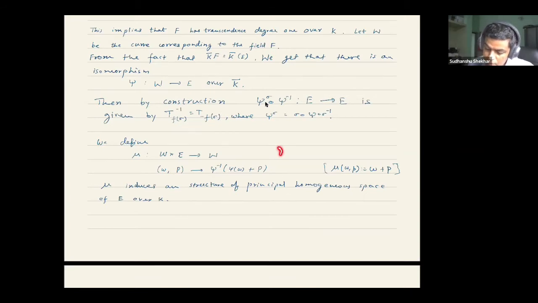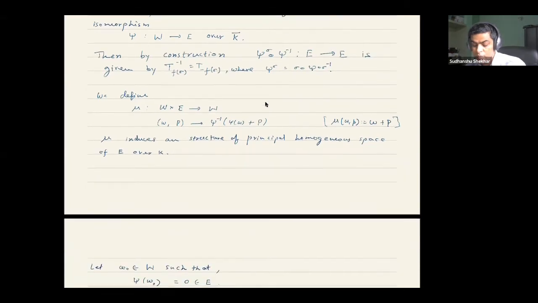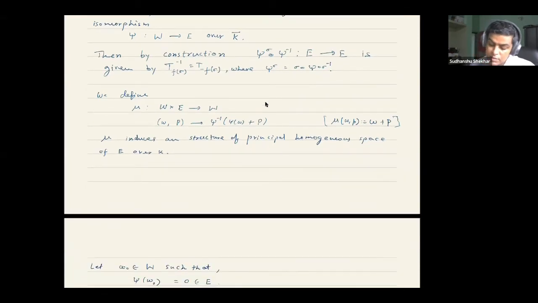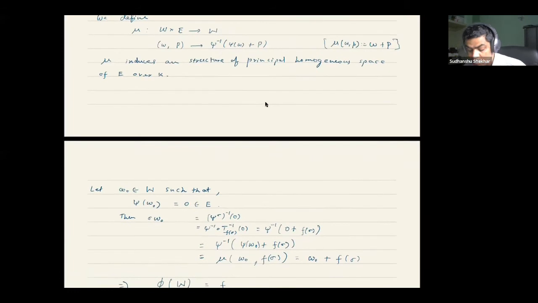This map gives us the action of E on W. You take a point small w on W, apply psi, and then add P, because after applying psi you get an element in E over K bar, and then take the inverse image. That gives us an action of E on W, and this action makes W a principal homogeneous space.